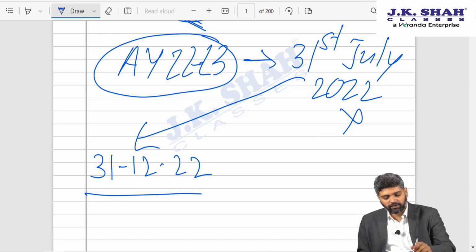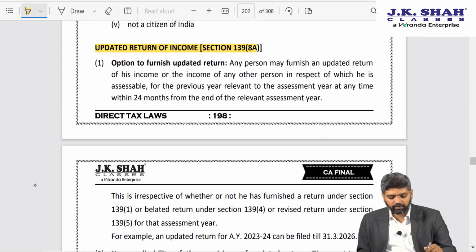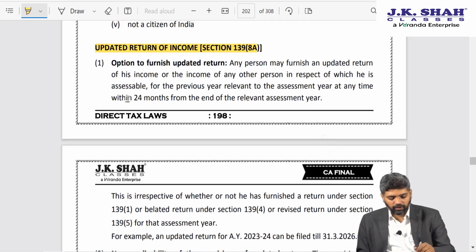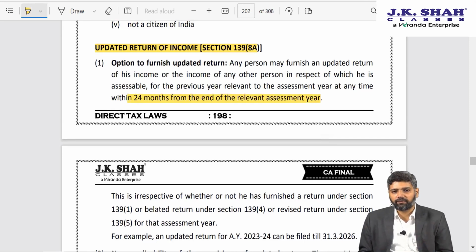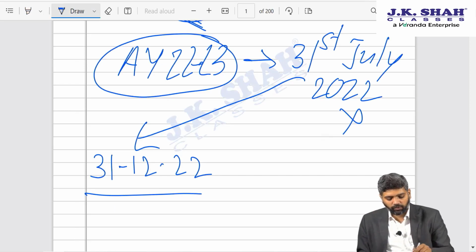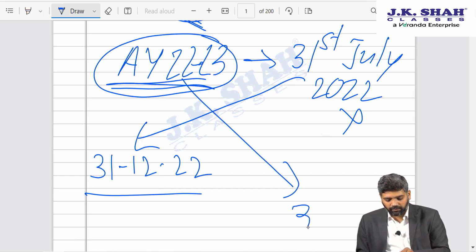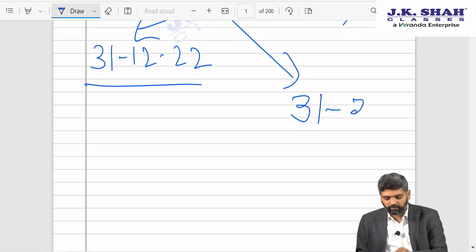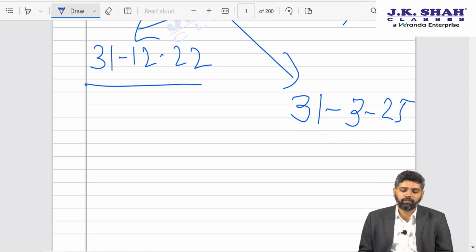In such cases friends, you can furnish something called an updated return of income. Updated return of income can be furnished maximum within 24 months from end of relevant assessment year. So if I talk about AY 22-23, end of relevant assessment year is 31st March 23 plus 24 months, so that is 31st March 25. Up till that time updated return can be furnished.